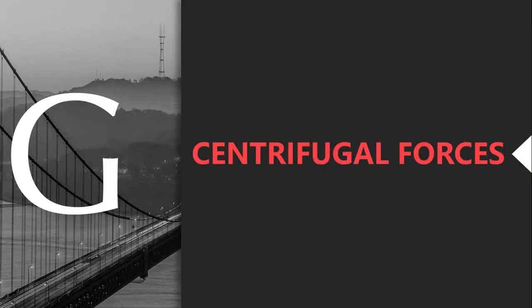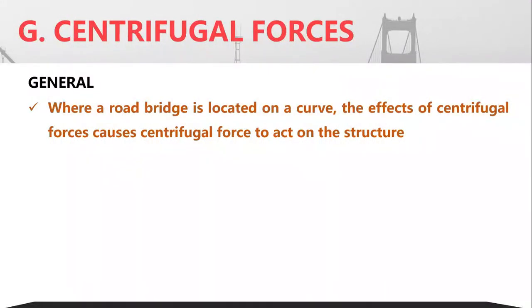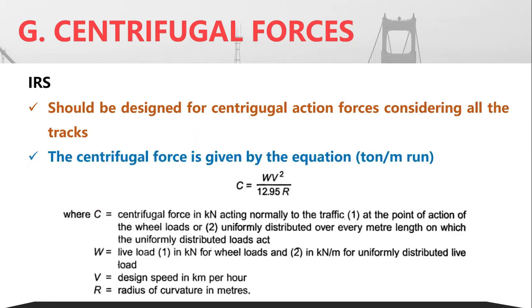The next force that acts on a bridge is the centrifugal force. The centrifugal force occurs in a bridge if there is a curvature, that is, if the bridge is curved. As such, we have a centrifugal force acting on the structure. The corresponding value of centrifugal force, in ton per meter, C is given as WV square by 12.95 R.